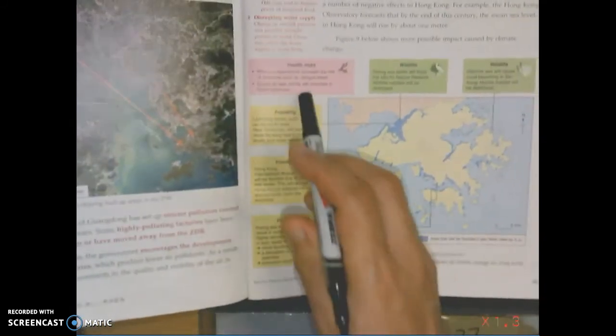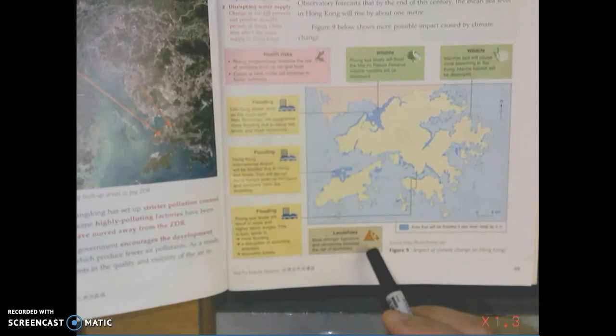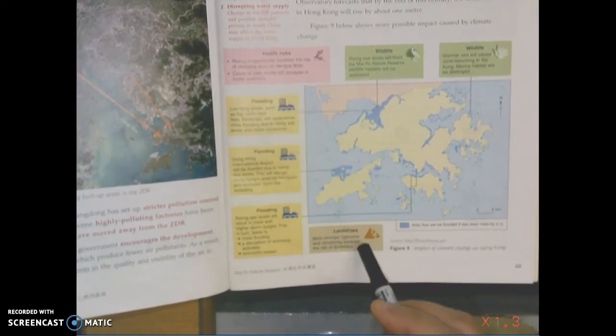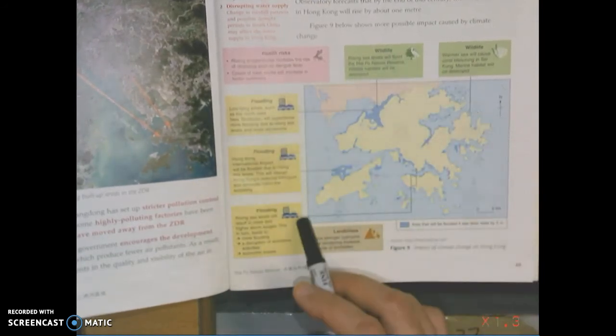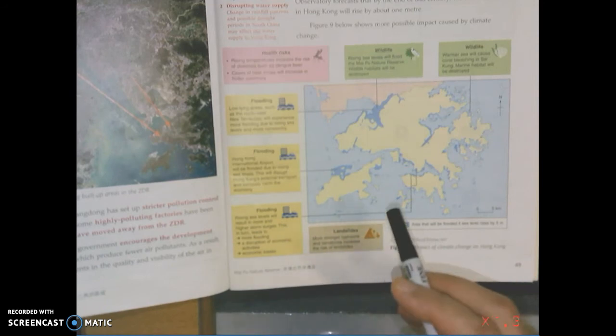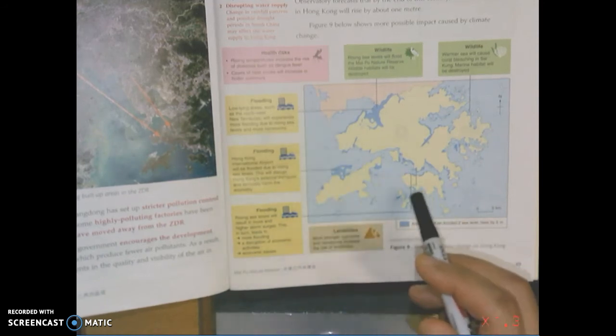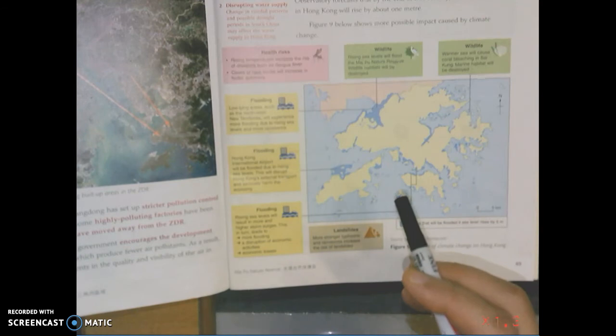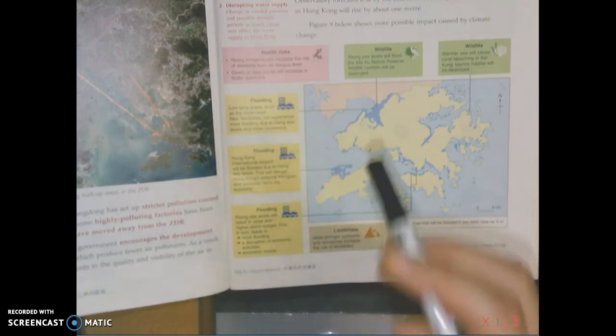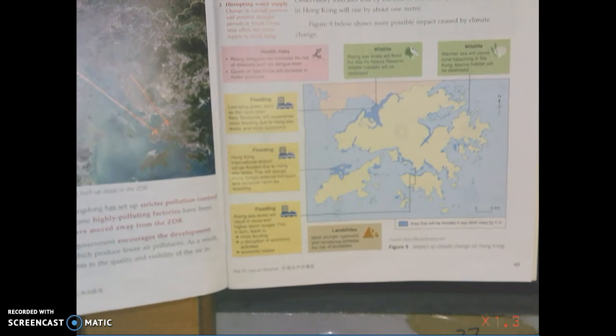And actually, the 4 colors here, pink, green, yellow, and brown, represent some problems caused when the temperature of the world is getting higher. Different sectors, different spheres will be affected by the global temperature change. Of course, later in the lesson we are going to have a deeper discussion about this.